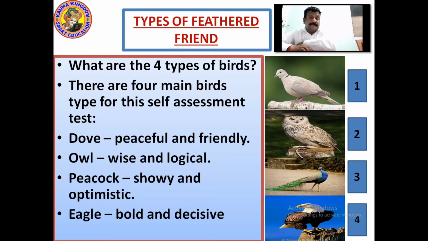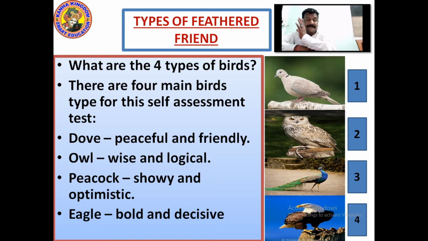So now let's look at types of feathered friends. Let's look at types of birds. Birds are the feathered friends. What are the types of birds? Let's know about the types of birds. There are four main bird types for the self-assessment test. When you take an assessment of all these birds, the total assessment of their unique features, you will come to know there are four main bird types.